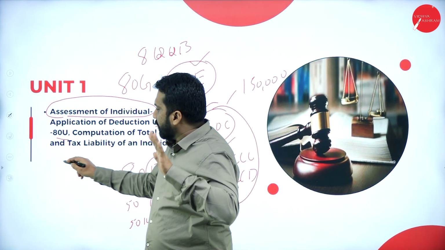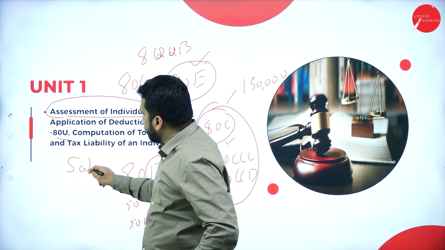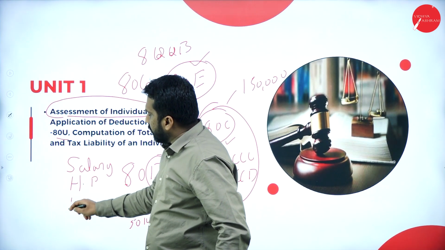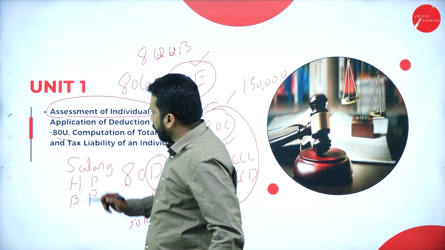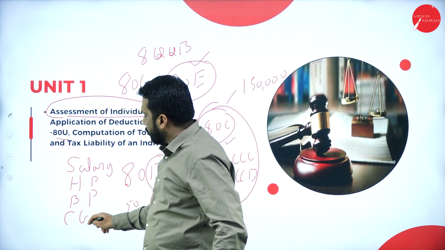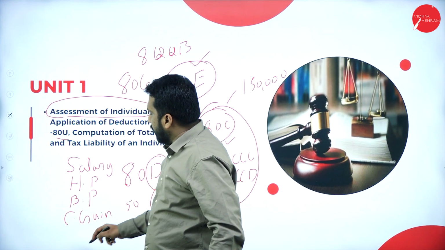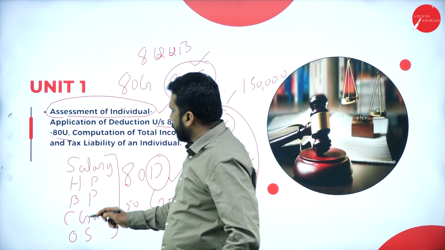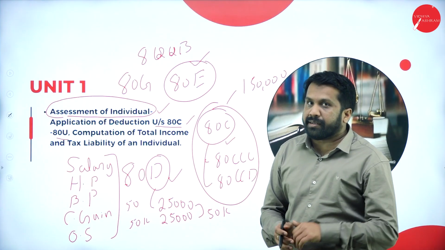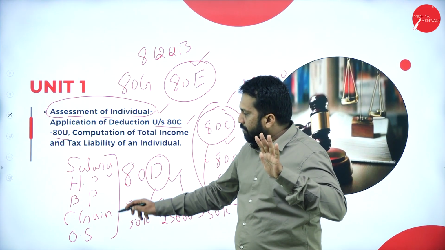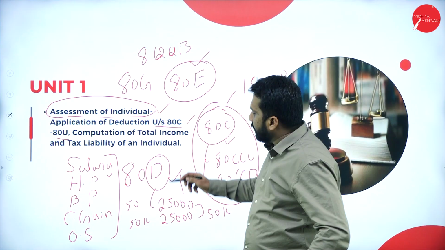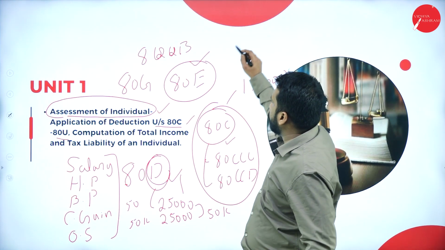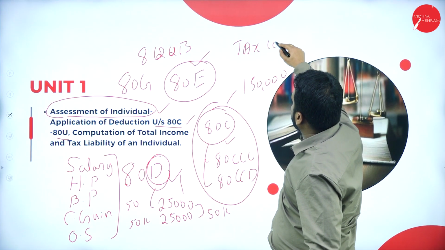We call them income from salary, income from house property, income from business or profession, income from capital gain, and the last one, income from other source. All put together, we call it total income. 5 heads. Add everything, less any deductions. You have to minus. After doing that, you have to do tax computation.